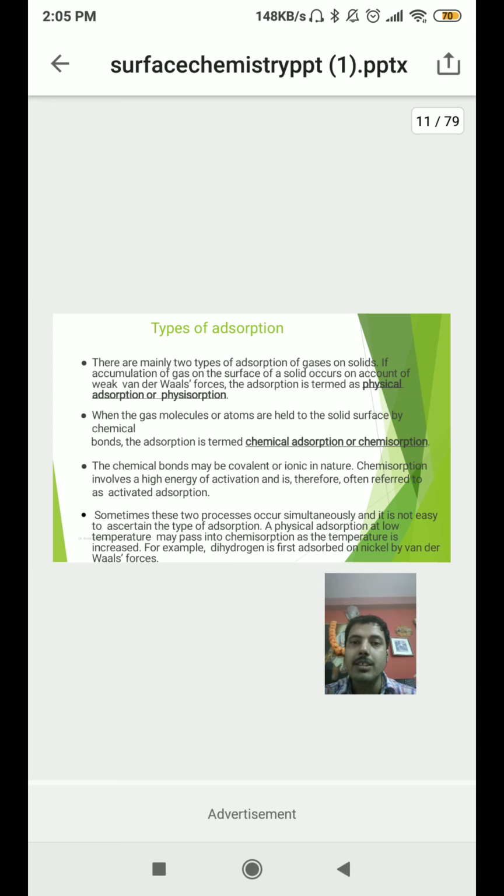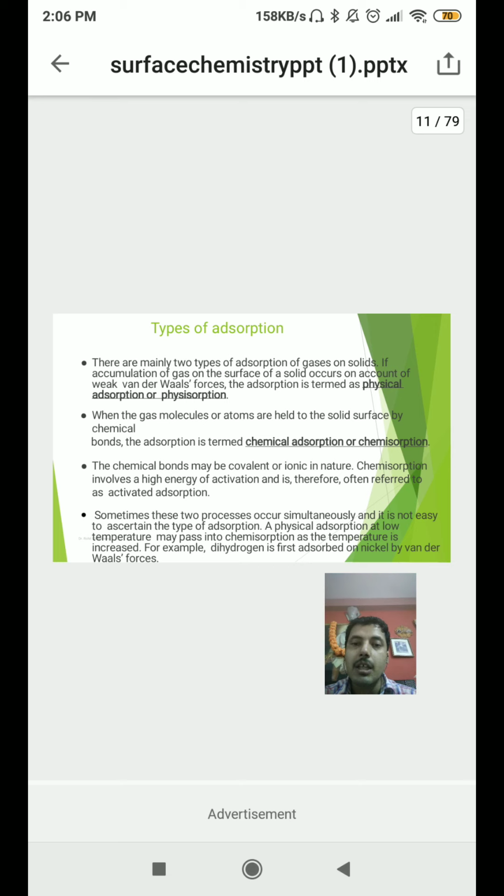If accumulation of gases on the surface of a solid occurs on account of weak van der Waals forces, so we consider it as physiosorption. And the second one is chemisorption, when adsorption is due to the formation of chemical bonds, and the bonds can be covalent or ionic. I have discussed in the slides, the chemical bonds may be covalent or ionic in nature in chemisorption, and it involves a high energy of activation, and is therefore often referred to as activated adsorption. So chemisorption is also considered activated adsorption.